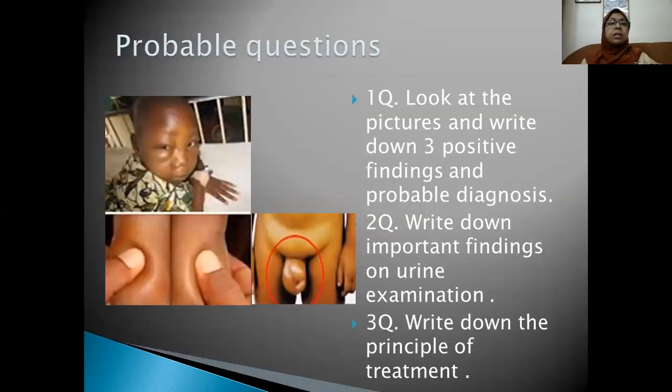Another picture, photograph. Look at the pictures and write down three positive findings with probable diagnosis. Write down the important findings of urine examination. Write down the principle of treatment.